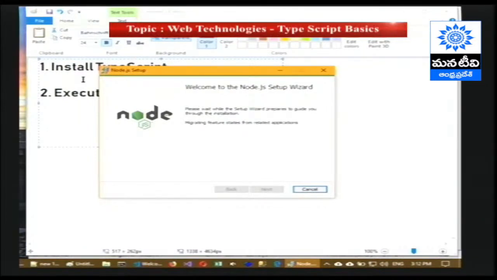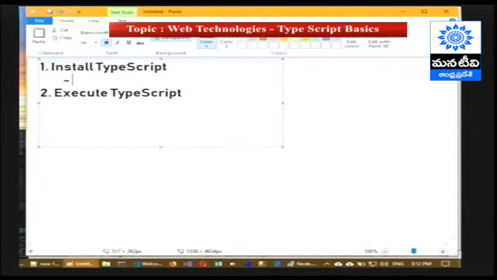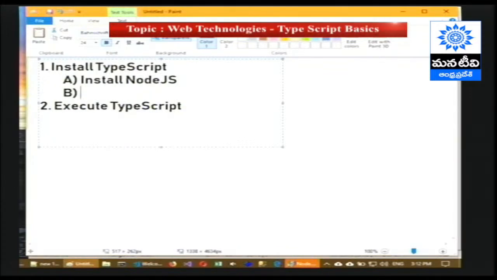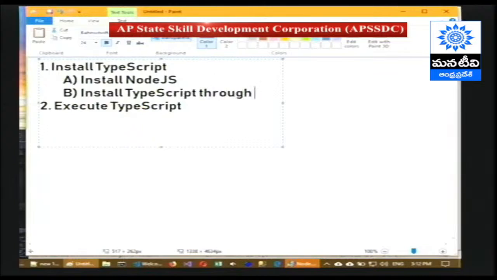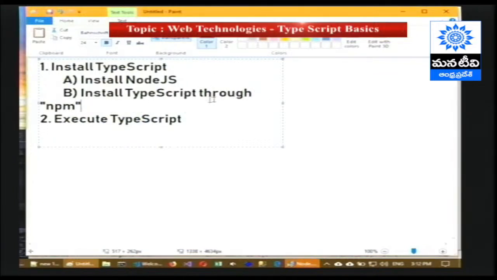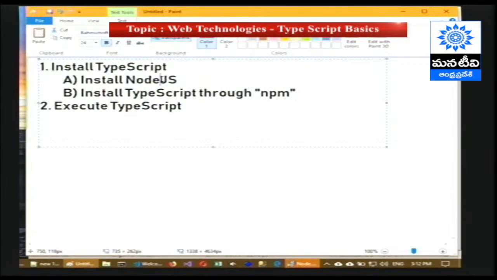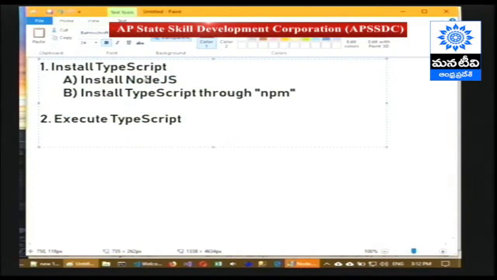So that is the reason first we have to install Node.js, and then we have to install TypeScript through npm. npm is available on your machine only after installing Node.js. So that is the reason why we are installing Node.js. That is the first reason.